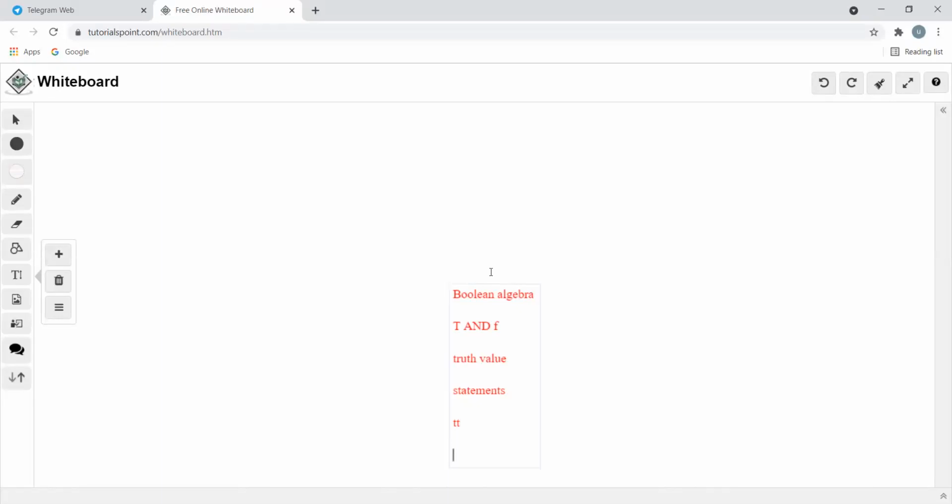Next, we learned logical operators like NOT, OR, AND. NOT: if the value is true, the opposite result will be false; if the value is false, the opposite result will be true.